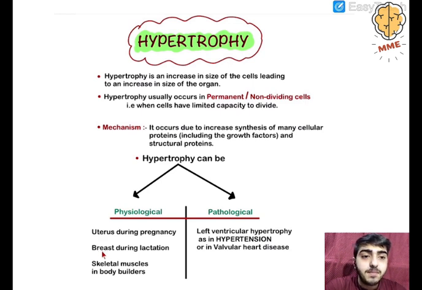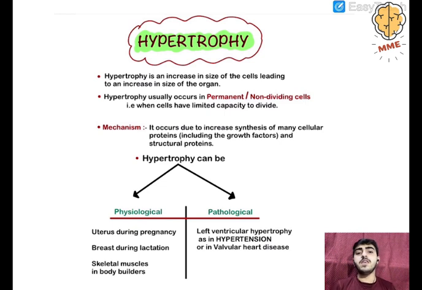Next, breast during lactation. When the female feeds the baby, during her lactation period, her breast tissue grows in size. So breast during lactation is an example of physiological hypertrophy. Skeletal muscles in bodybuilders, these are all examples of physiological hypertrophy. Next, pathological hypertrophy is left ventricular hypertrophy, as in hypertension or in valvular heart disease.